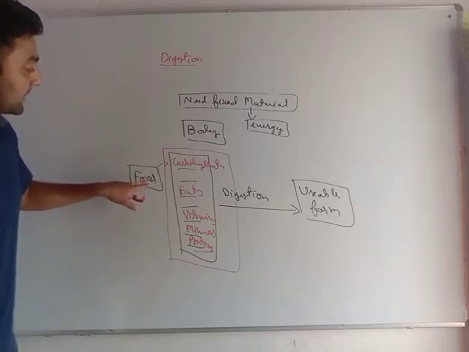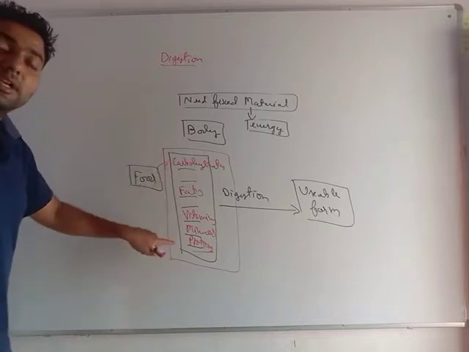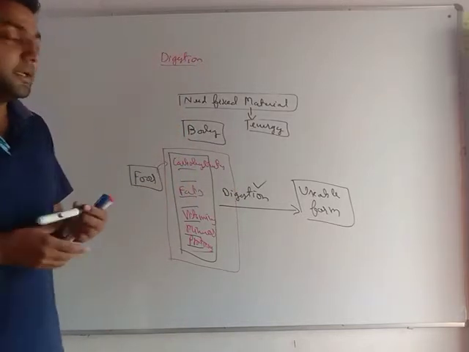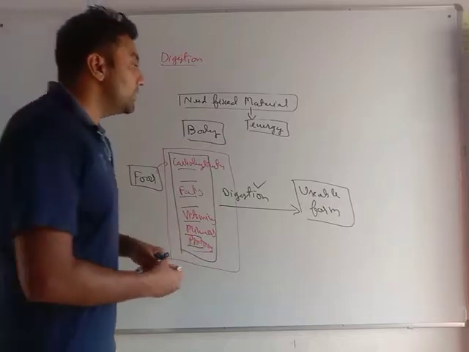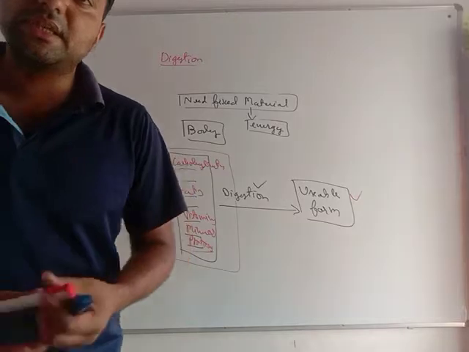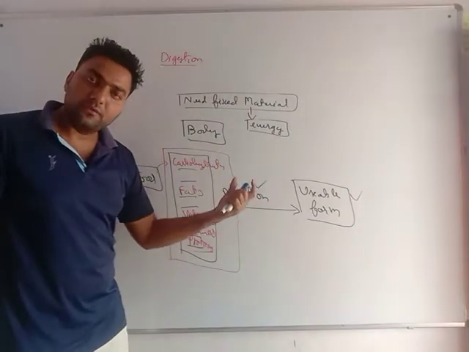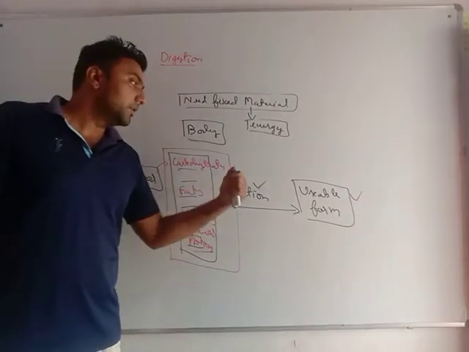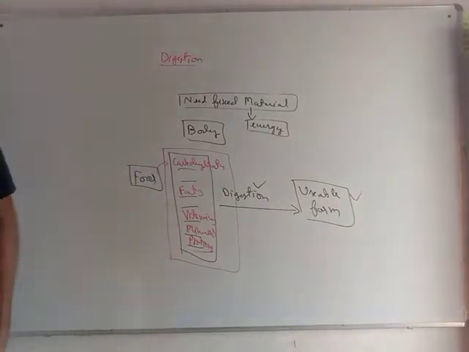If I am eating plants and animals, I am getting all these things. My body will do a process of digestion. In digestion, it will convert all this material into a usable form. This is the digestion process. What is digestion? Digestion is a process in which our body converts the food into a usable form, or a form which can be utilized by my body.